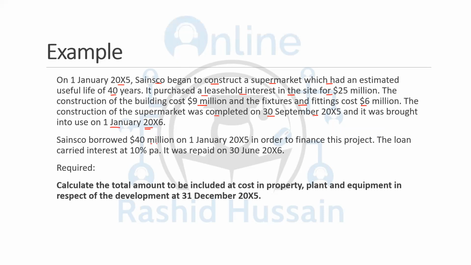Sensco borrowed 40 million on 1st January 20X5 in order to finance this project. 40 million on 1st January 20X5, and the same day the construction was started, so you can start the capitalization from the 1st January. The loan carried 10% per annum and it was repaid on 30th June 20X6. Now we are not taking into account when it was being repaid. We are concerned with when the construction was completed. So the construction was completed on 30th September. So we are going to take from 1st January to 30th September. That means the 9 months.